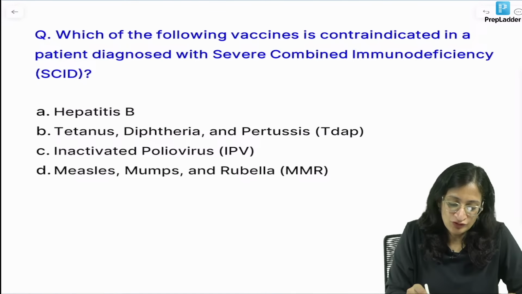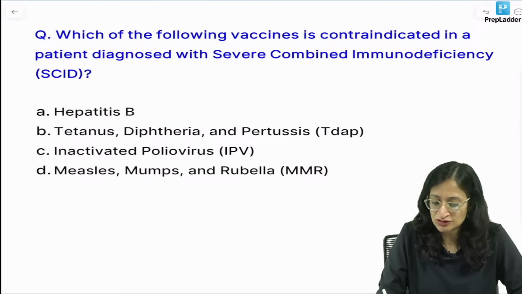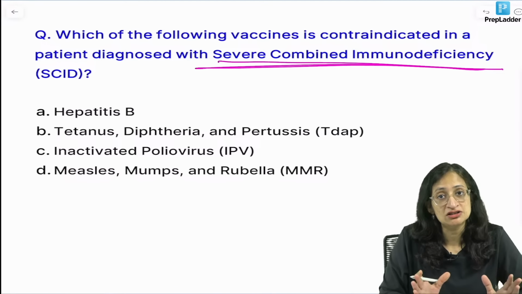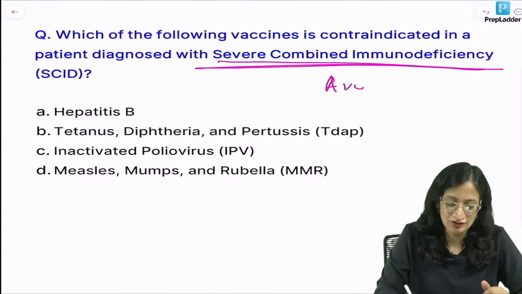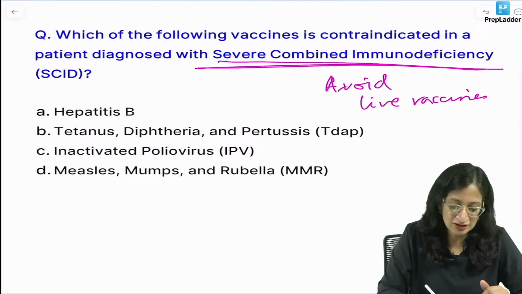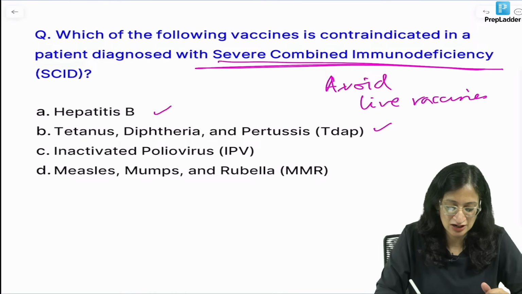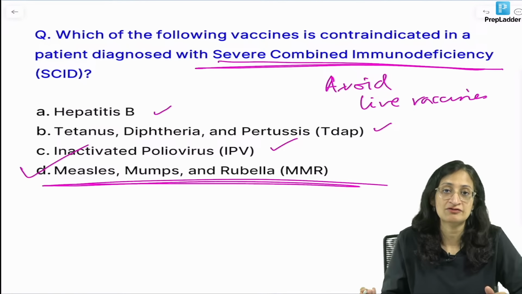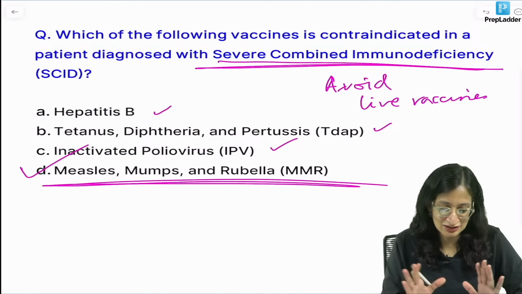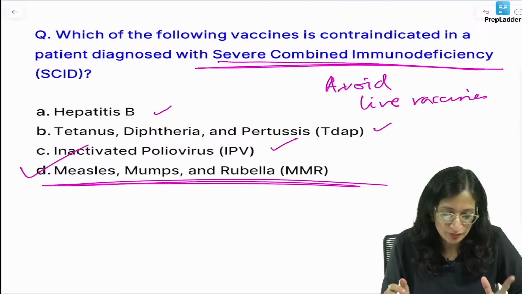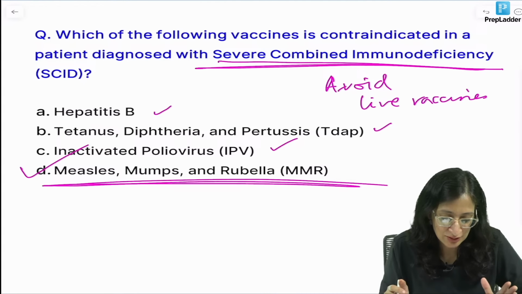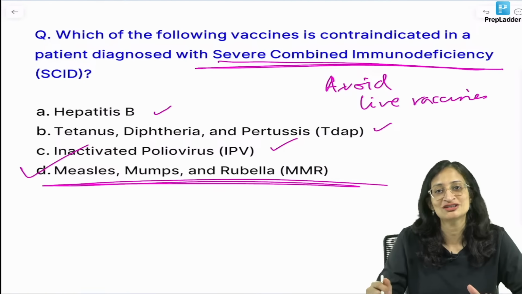Which of the following is contraindicated in a patient diagnosed with SCID, severe combined immunodeficiency? So severe combined immunodeficiency is a very severe immunodeficiency. So you avoid all live vaccines. So hepatitis B can be given, DPT can be given, Tdap can be given, inactivated polio can be given. We will not give MMR or measles containing vaccine because measles is a live vaccine. So D is the best answer. I can see most of you answering correctly. Very good. So Mantasha, Shivani, Invincible, Sushant, Mehrul, Vishnu. So good to see that josh going.